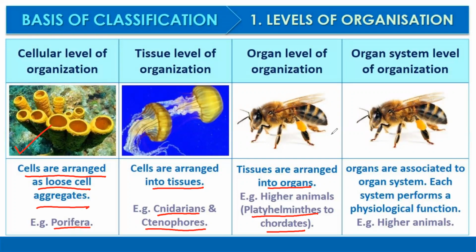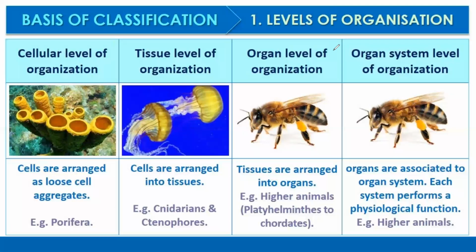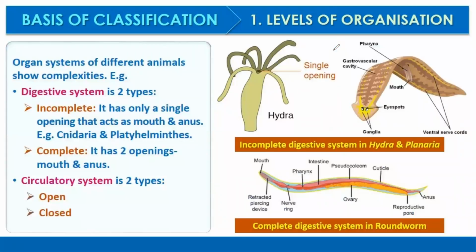The fourth one is organ system level of organization. Here, organs are associated to form an organ system, and each system performs specific physiological functions. Examples are all higher animals. They have the organ system level of organization. Organ systems of different animals show complexities. For example, they show the digestive system and the circulatory system.